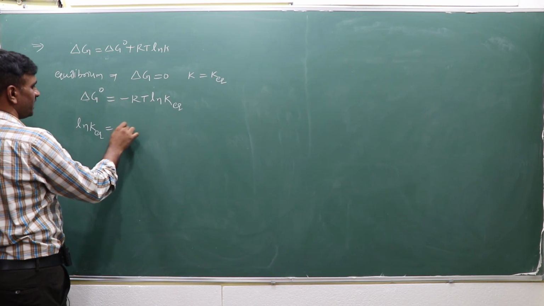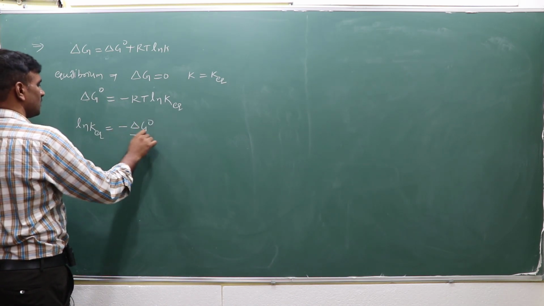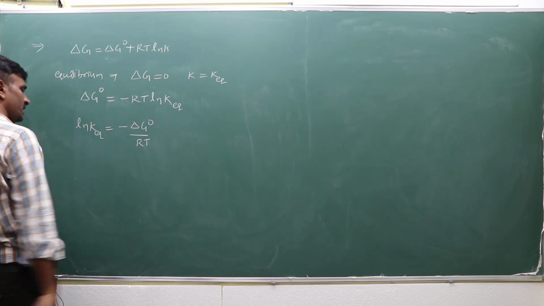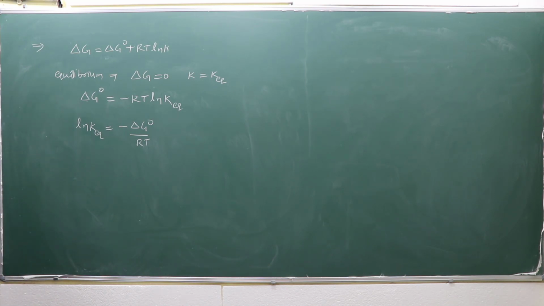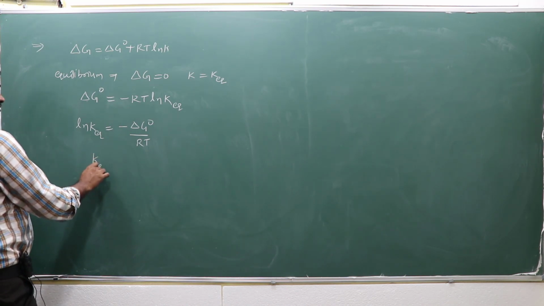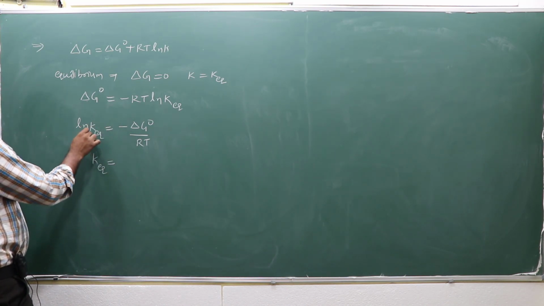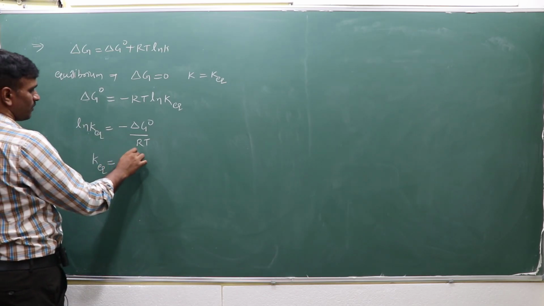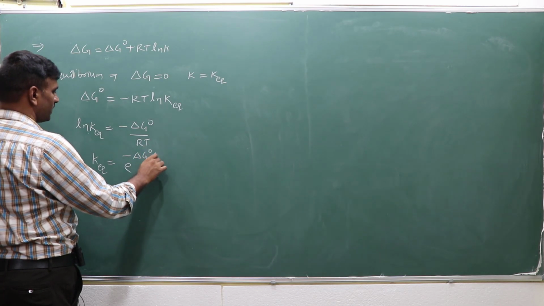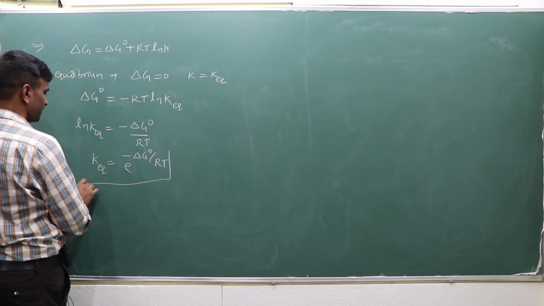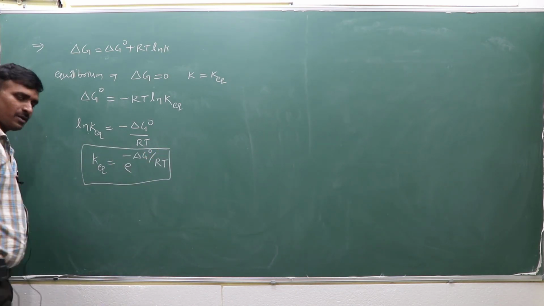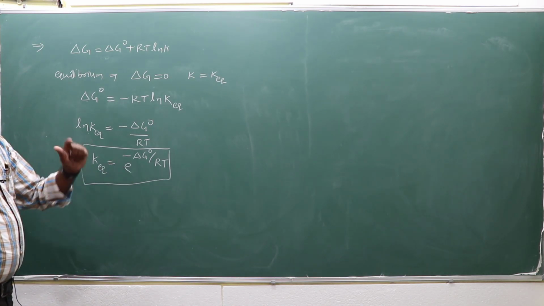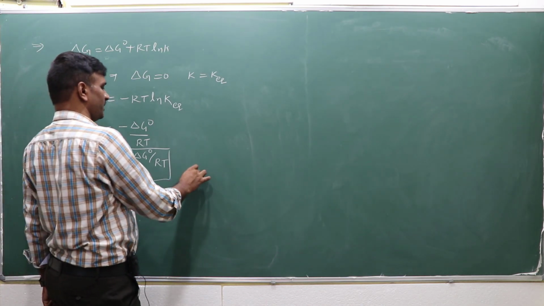Minus delta G naught by RT. Then K equilibrium is equal to what? On the right side, this is the exponential factor: exponential of minus delta G naught by RT. This is one formula. Or you know that delta G naught is equal to what? Minus nFE.